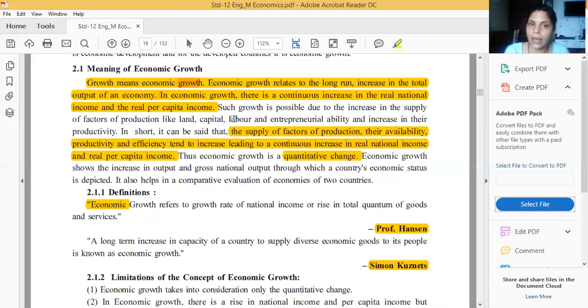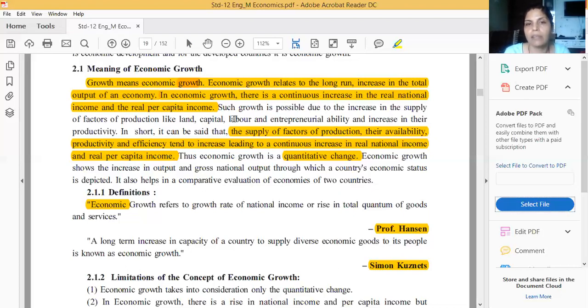Suppose last year GDP was 6%, and this year GDP is 9%. You will say, ma'am, this year GDP increased, that means economic growth. But my answer will not be yes, because if GDP increases because of inflation in that country, then automatically, for a particular year, GDP increases, and we cannot say it's economic growth, because we will calculate actual GDP, without inflation, in a normal time period, in a normal economic situation.